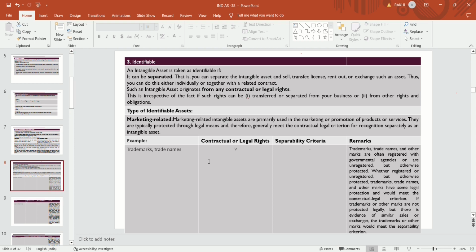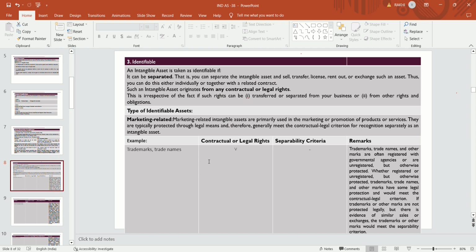There are two conditions of identifiable: whether the asset can be separated from other assets, or it originates from a contractual or legal right. If either condition is satisfied, it is said to be an identifiable intangible asset.